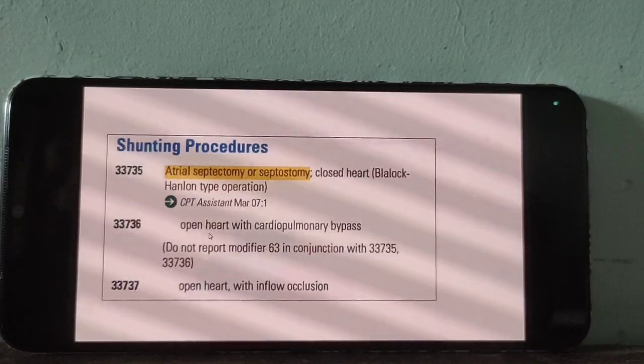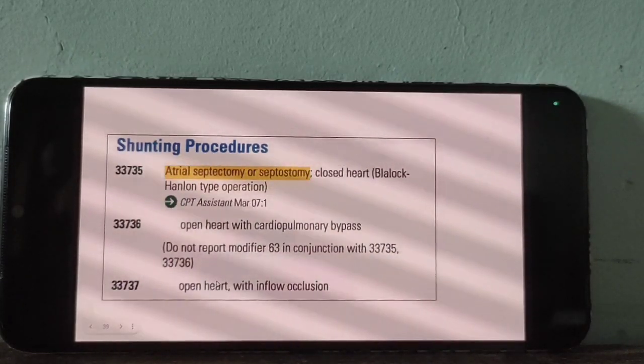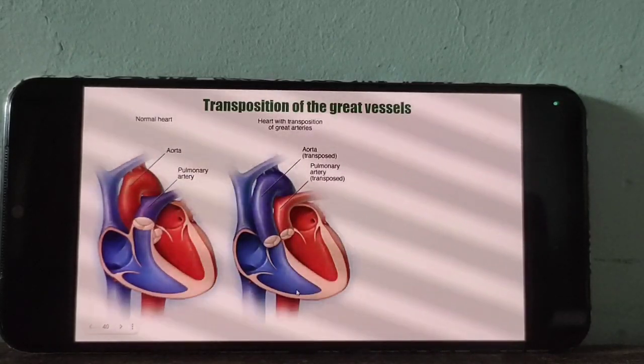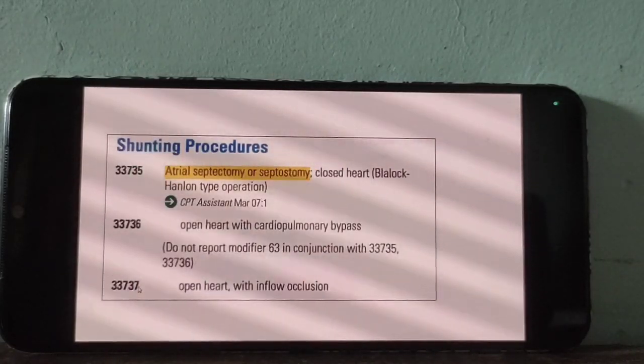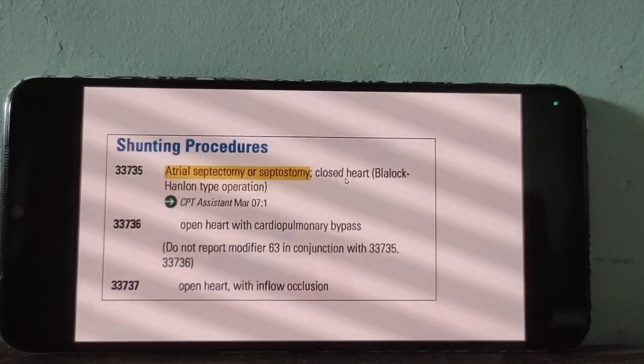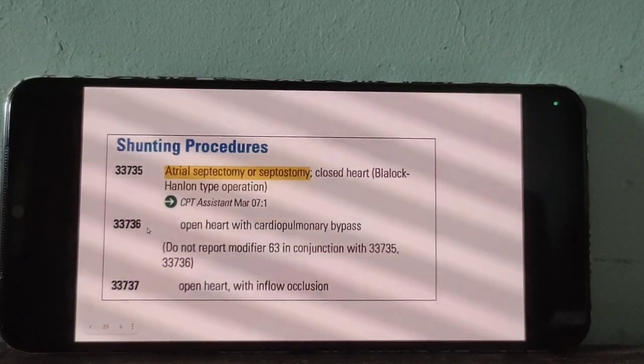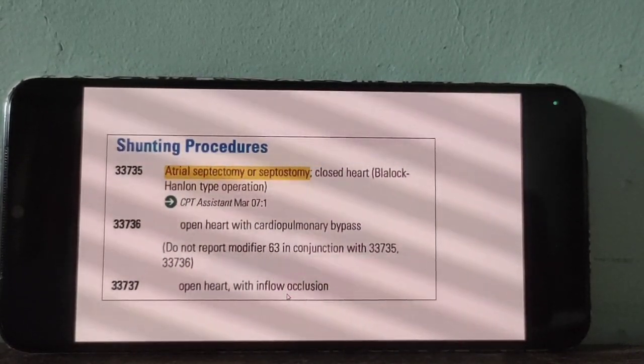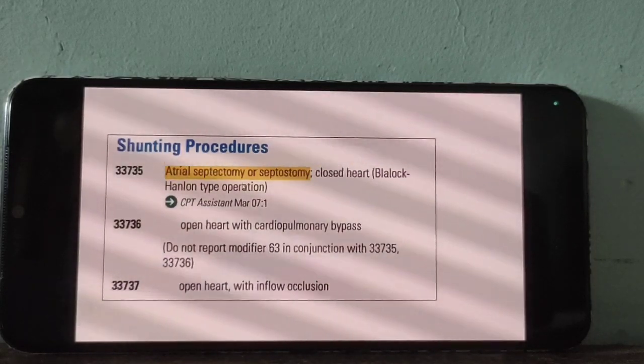One is open heart surgery with the bypass procedure, 736. Open heart surgery with inflow occlusion goes for 737. So closed heart surgery is the key term for 735, cardiopulmonary bypass is the key term for 736, and inflow occlusion is the key term for 737. The above code section is for closed heart surgery, then the below two code sections are for open heart surgery.